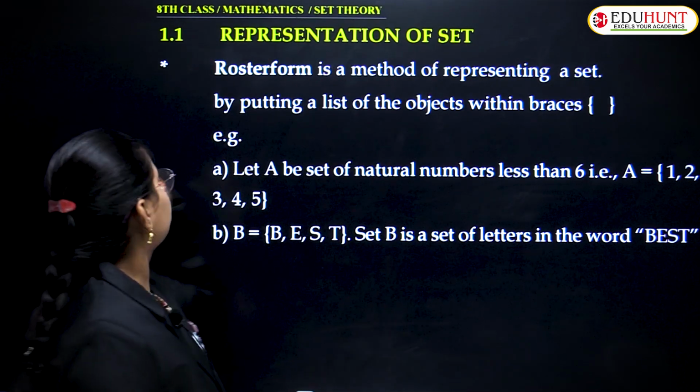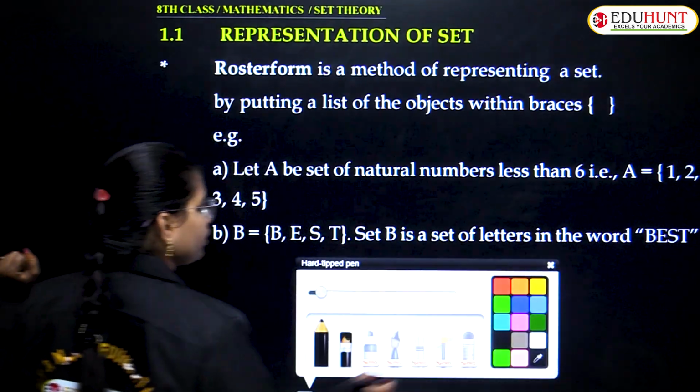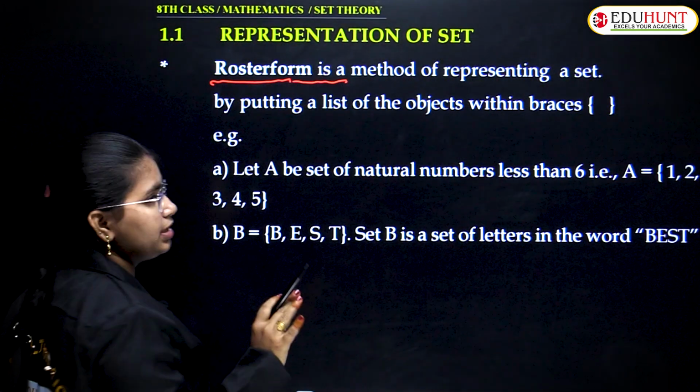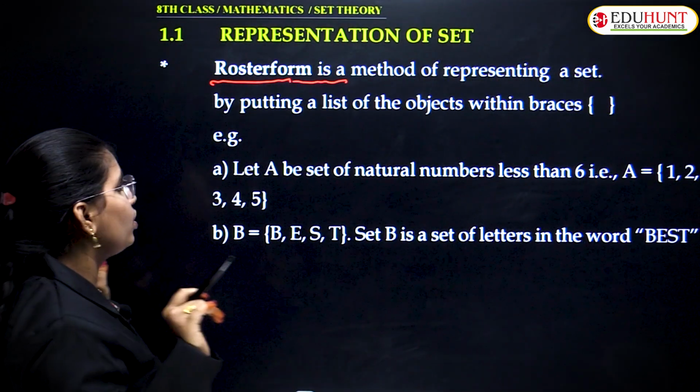Representation of set. The first one, as usual, is roster form. Okay.